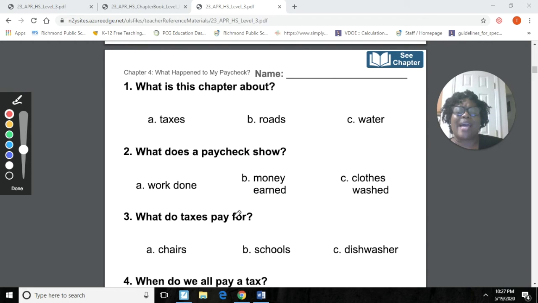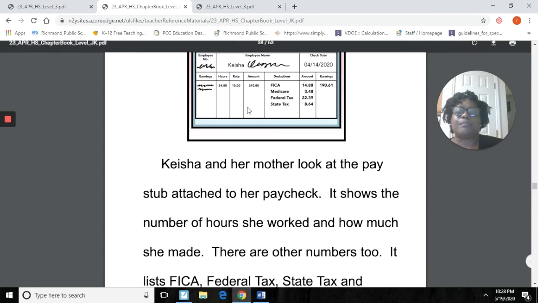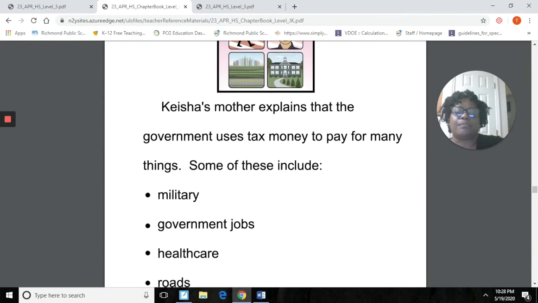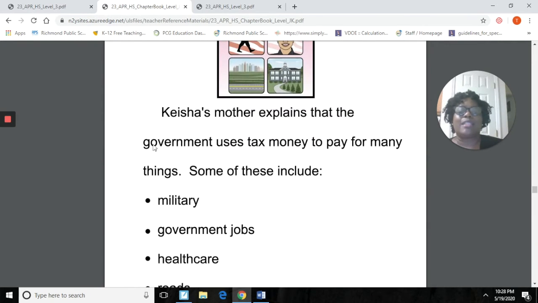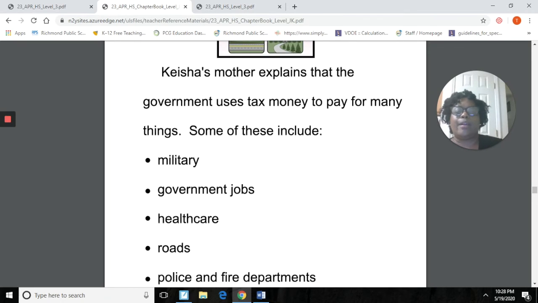All right, what do taxes pay for? A, chairs, B, schools, or C, dishwasher. Make a choice. So we have to determine what our taxes pay for. So we have to go to that part of the story that talks about what the taxes pay for, right? Okay, so let's do that. And what do our taxes pay for? Here we go, right here.